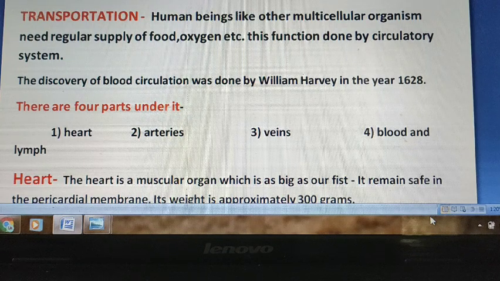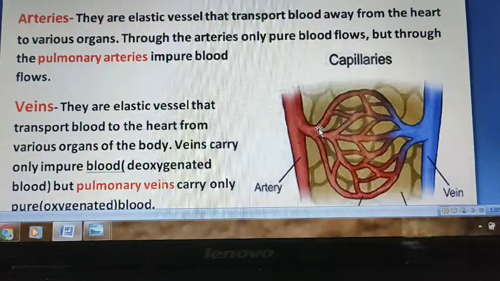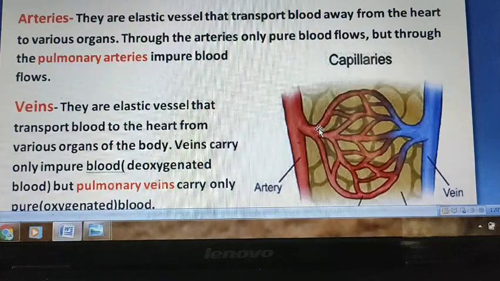So first is heart. So what is heart? It is a muscular organ which is as big as our fist. It is written here, the heart is a muscular organ which is as big as our fist. It remains safe in the pericardial membrane and its weight is around 300 grams. Next is parts of the human heart and their function.